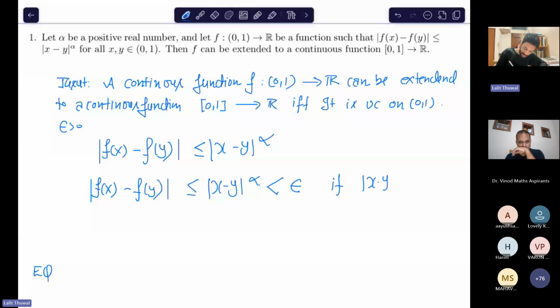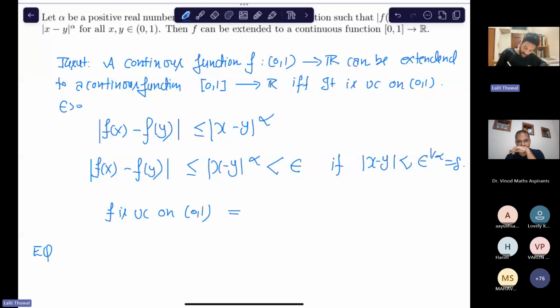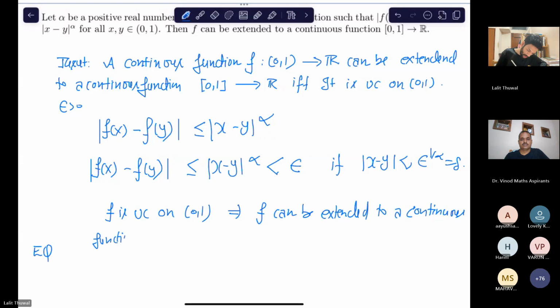This implies that f can be extended to a continuous function on the closed interval [0, 1]. Okay, so this is how we solve this question.